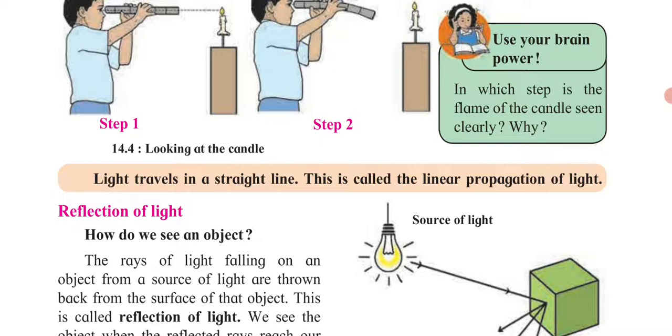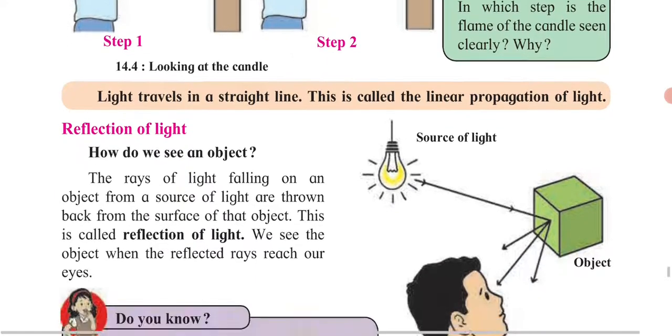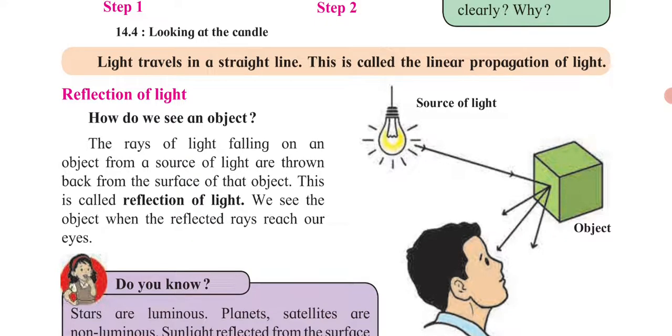Why linear? You also know linear motion, the motion of an object in a straight way. That was called linear motion. Linear propagation means what? The light which is traveling in a straight line. Now, reflection of light means what?